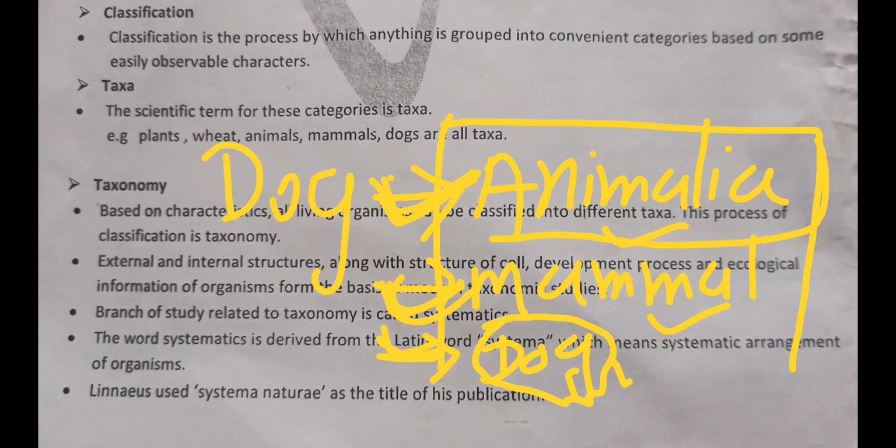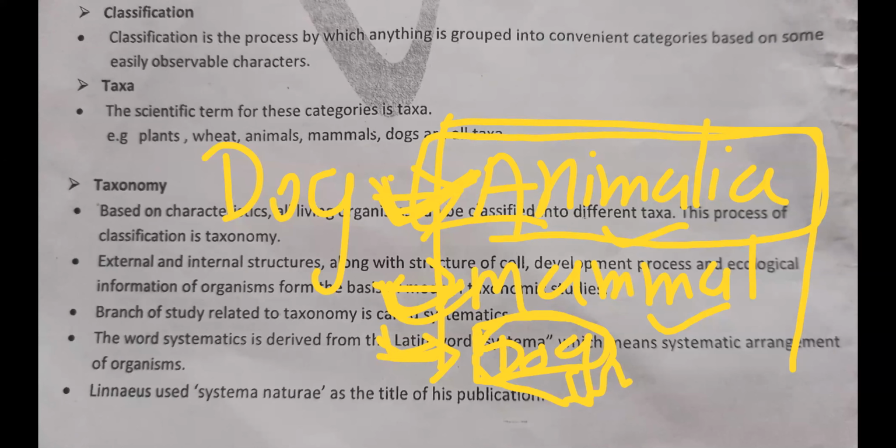Animalia is the highest level, because in Animalia all organisms are included, not only dog. So that is the highest level of category. Gradually when we move downward, over here see dog, it has only the genus and specific epithet or species name of dog. So that is only for dog, which is the lowest level of category, the lowest taxon.